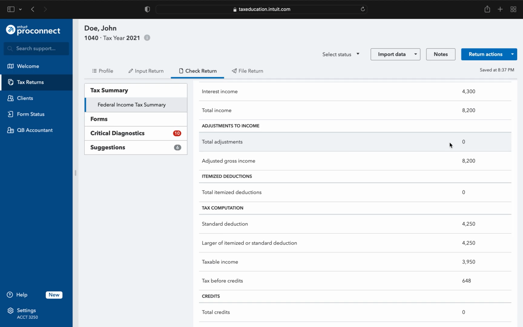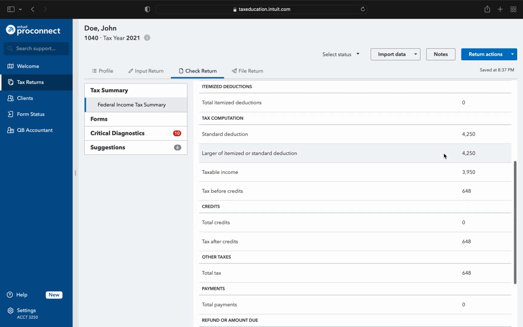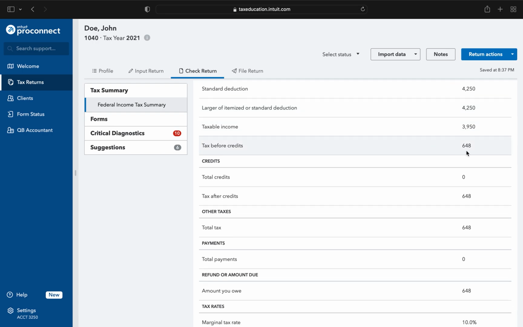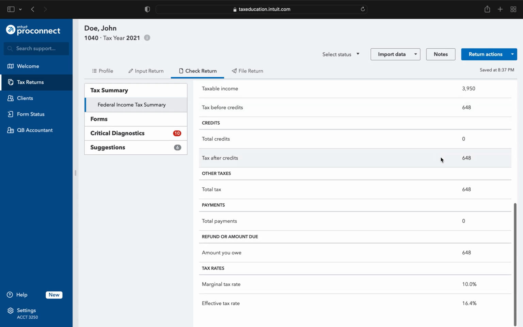Since there are no adjustments, his total income and his adjusted gross income are the same. Again, we weren't given any information about itemized deductions. The standard deduction that we calculated is his earned income plus $350. He didn't itemize, so he gets the standard. So the tax before the credit is $684. That's what we calculated before. He has no tax credits because he didn't pay anything, so he owes this. And we can see that his effective tax rate is actually 16.4% instead of 10%.